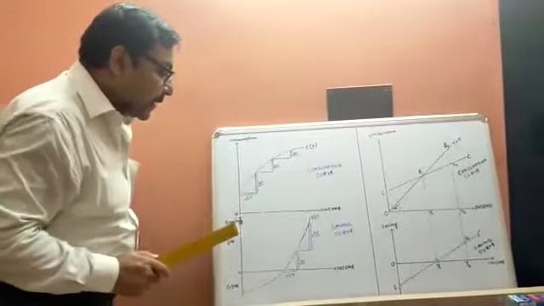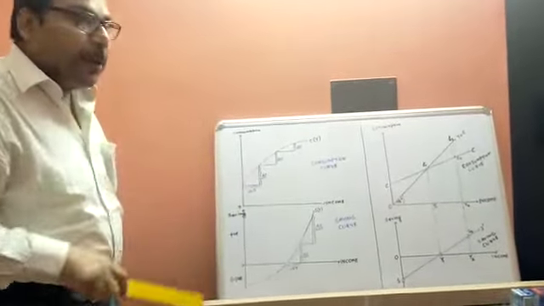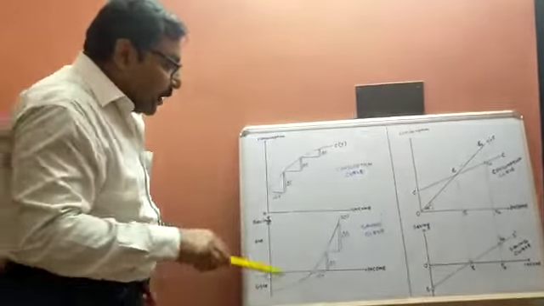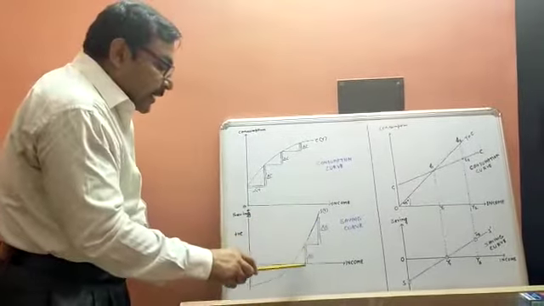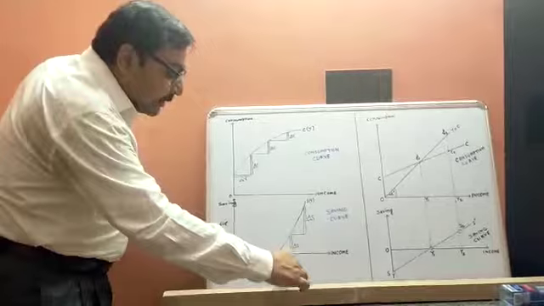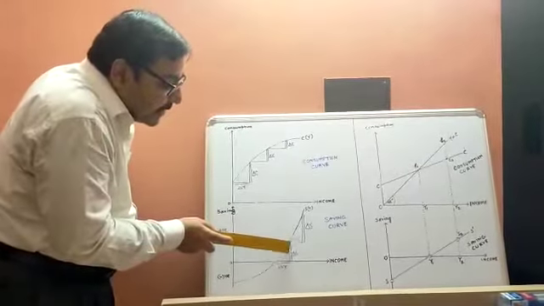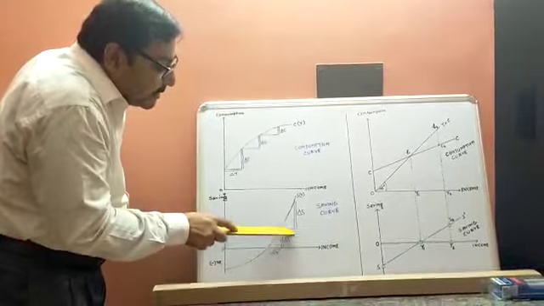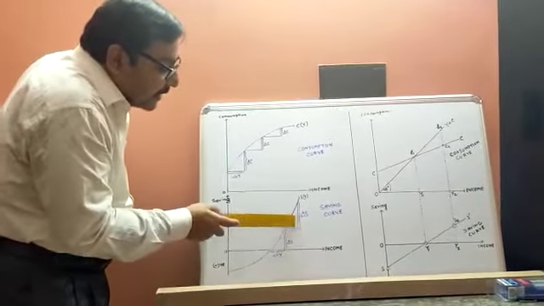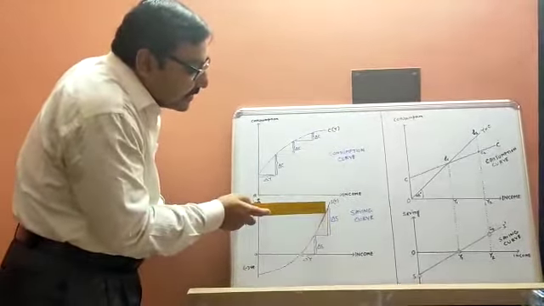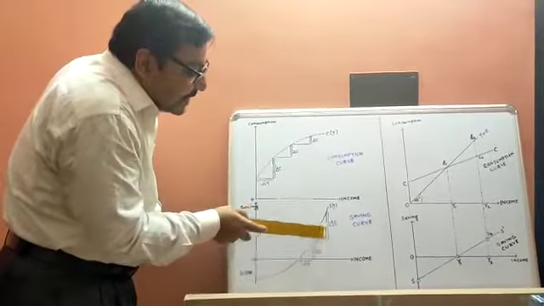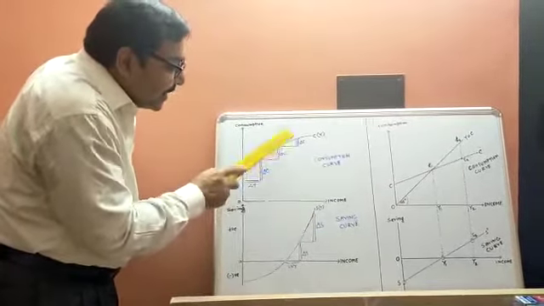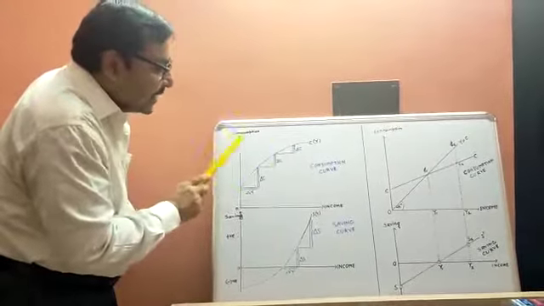All possibilities are there. The third important thing to note: how does saving increase? Income increases by delta Y. As a result, savings increase by delta S. Next time, again income increases by an equal increment, but savings increase at a higher rate. So delta S is gradually increasing. The opposite of consumption is happening.